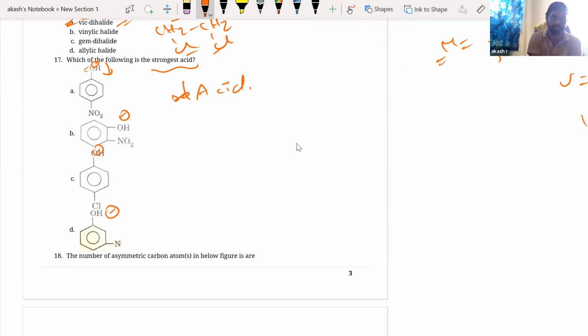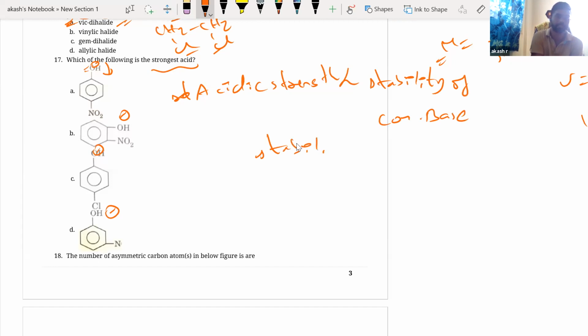Acidic strength is directly proportional to the stability of the conjugate base, and stability and charge are inversely proportional. Lesser charge, more stability. Now, we know NO2 is an electron withdrawing group.